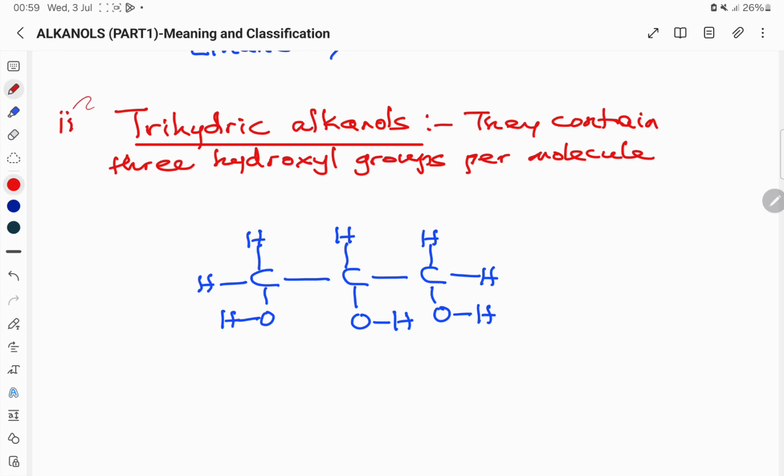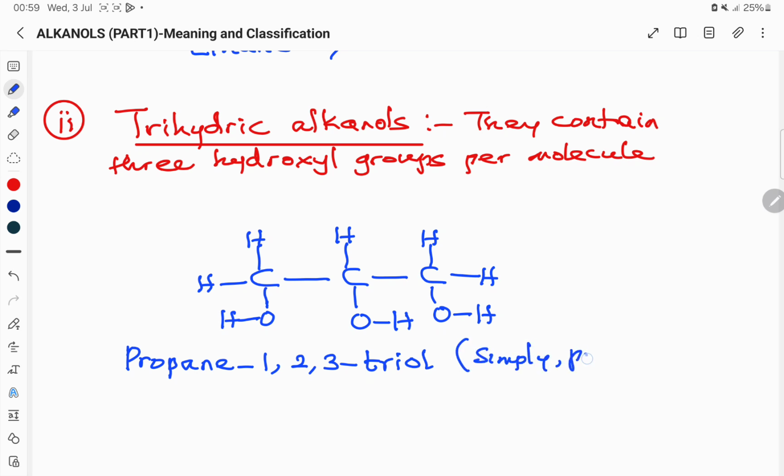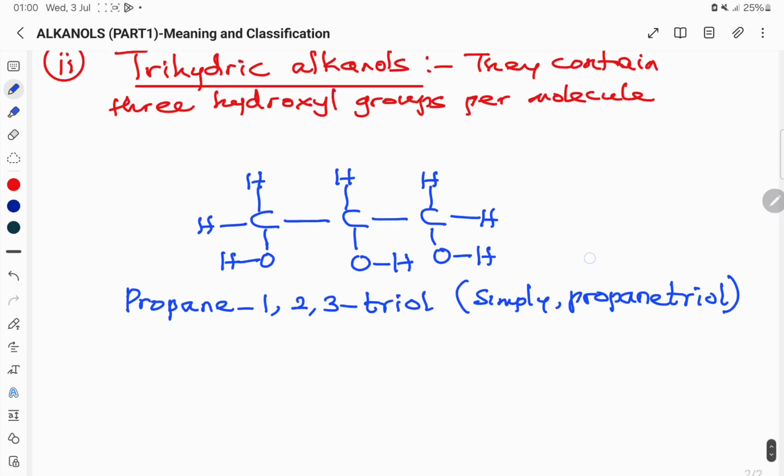This represents an example of a trihydric alkanol. By name, this can be called propane 1,2,3 triol. Triol means three hydroxy groups. It is simply known as propane triol. That's an example of a trihydric alkanol.